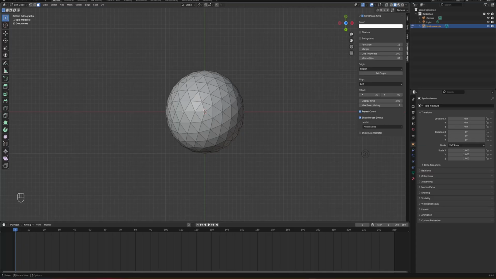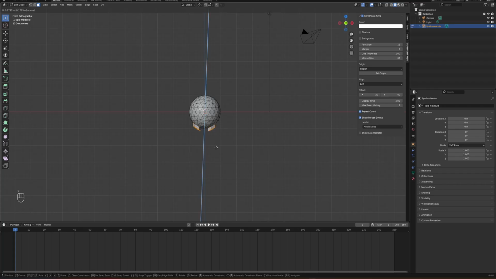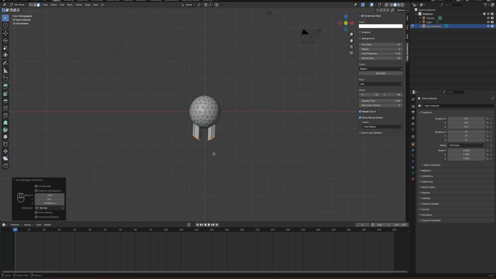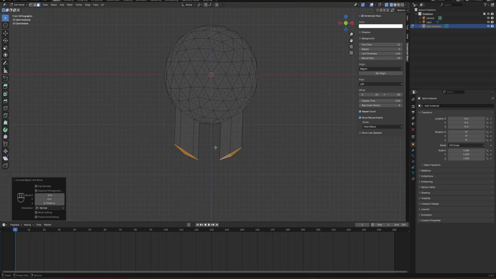So I'll select these faces, and from the other side, maybe this. Okay, so I will extrude these two to make these two tails. Now you can go back to the ZX mode and then press E to extrude these two. Then I would like to go to the wireframe mode.